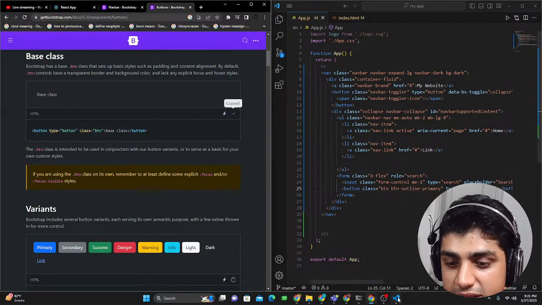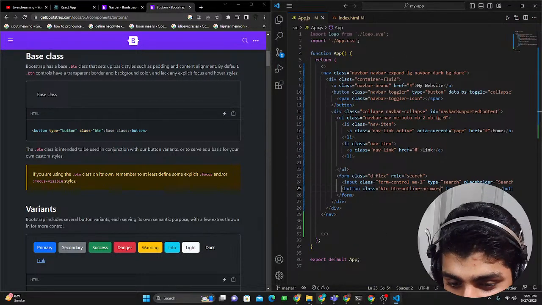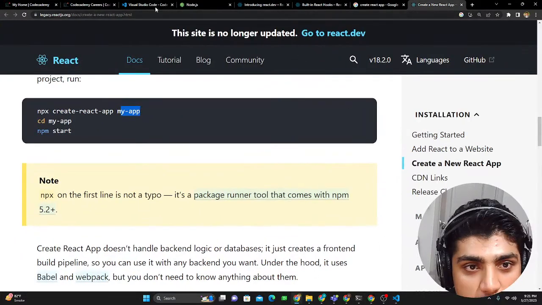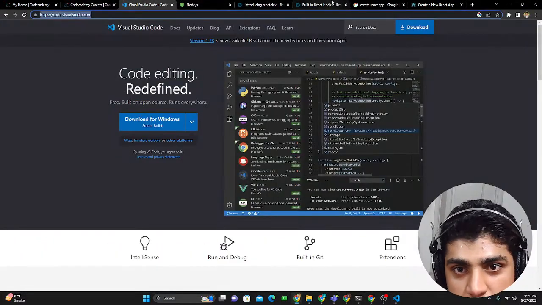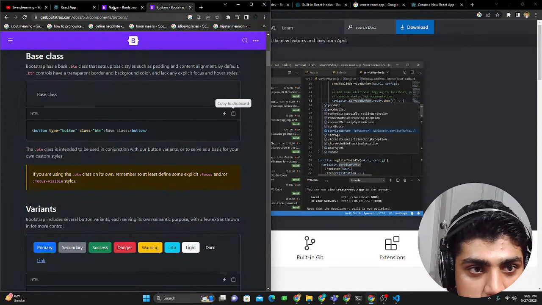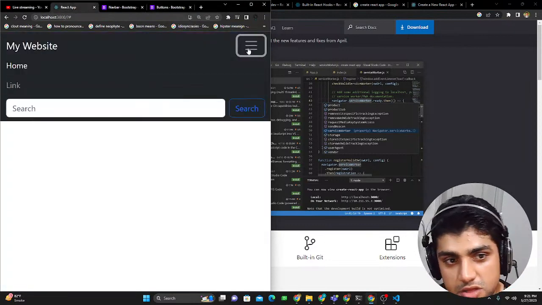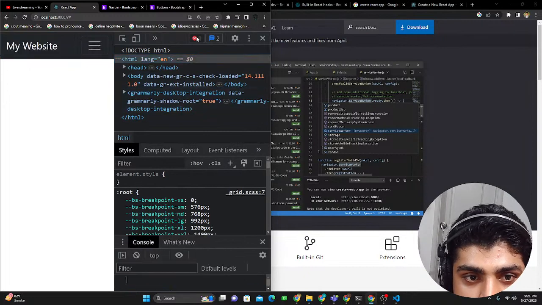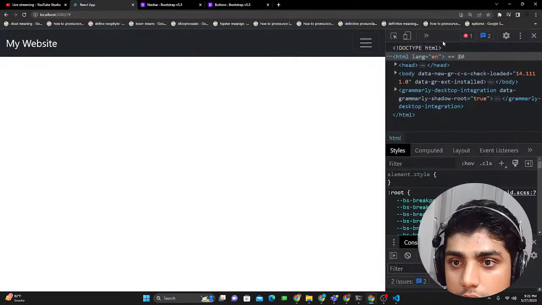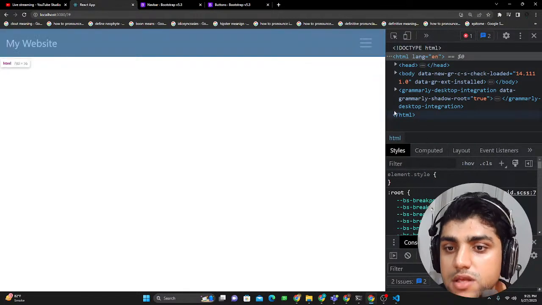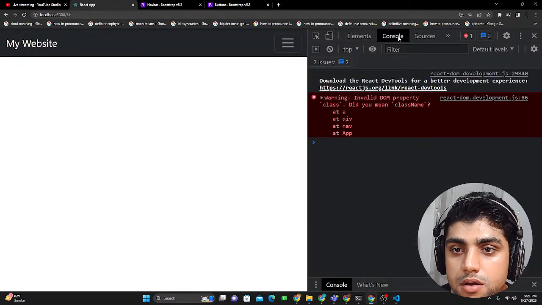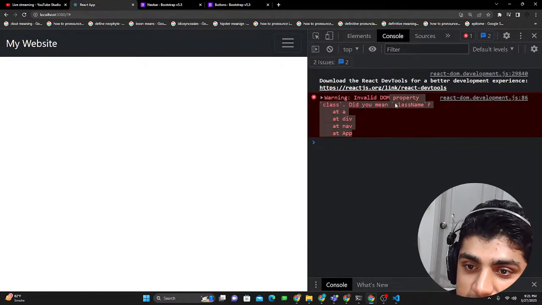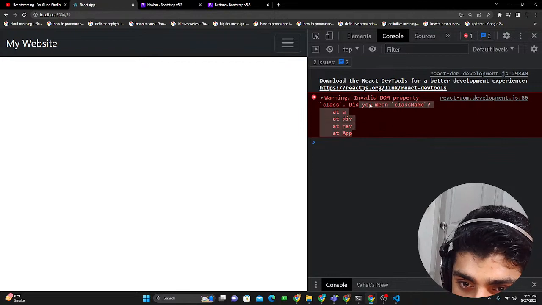Oh yeah, one other thing that I forgot to mention, whenever you're using React, is that you might be seeing that the code is working really amazingly, right? Let's go here, and it's working. There's no problems. But if I go to the console, it's going to be screaming so many errors. Let's go to the console there. Oh my God. Now, what it's saying is, what do you mean by class? What did you mean by class name?